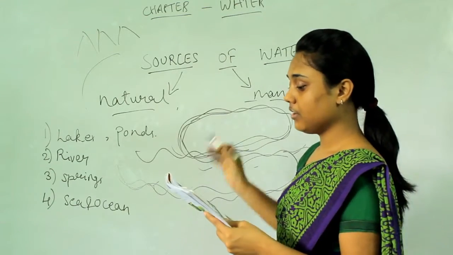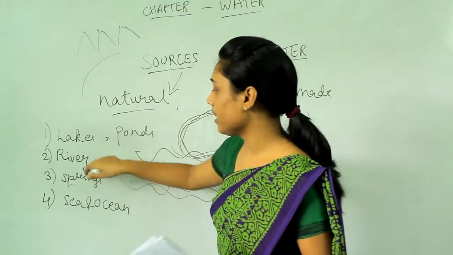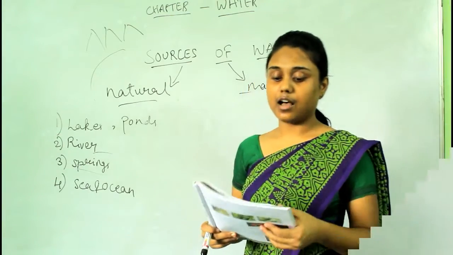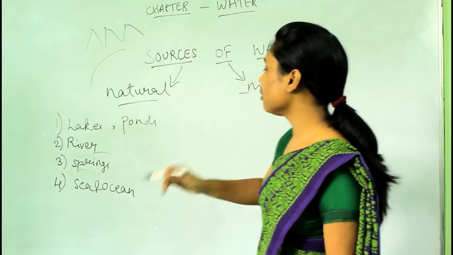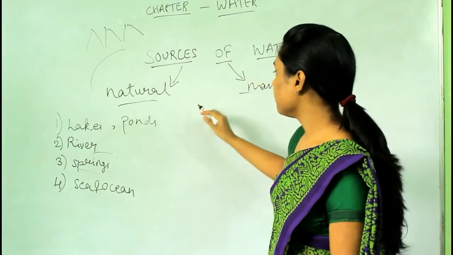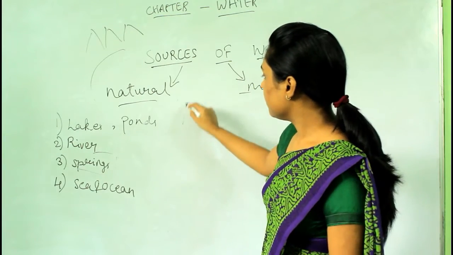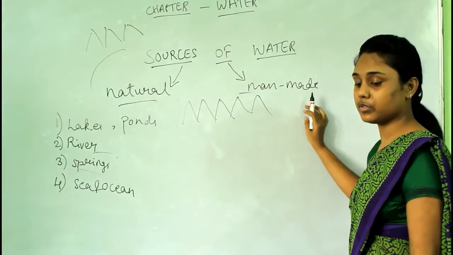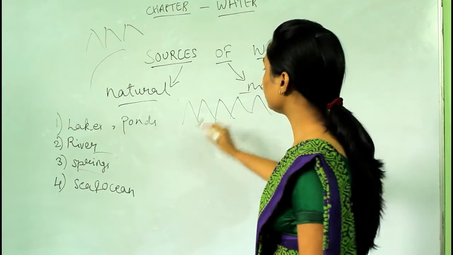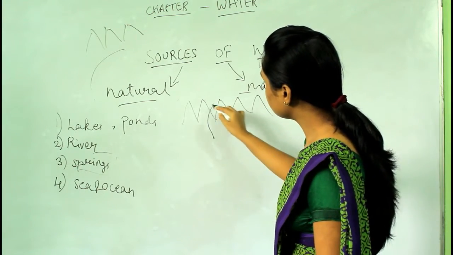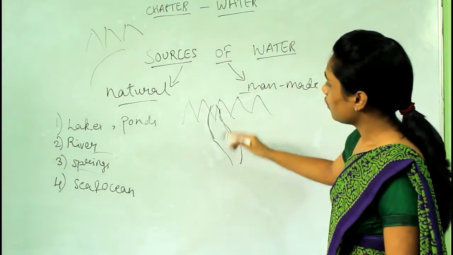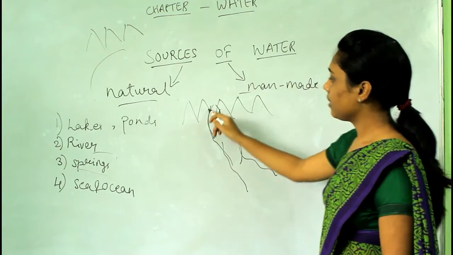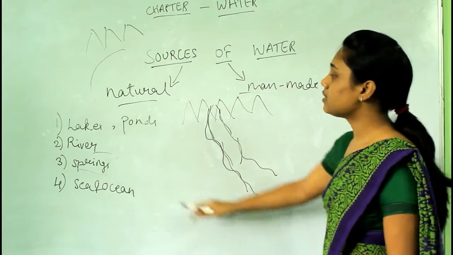And now we will study springs. Do you know what a spring is? Springs are like waterfalls. We must have seen mountains and hills, where water flows from upward to downward, and therefore we call it a spring.